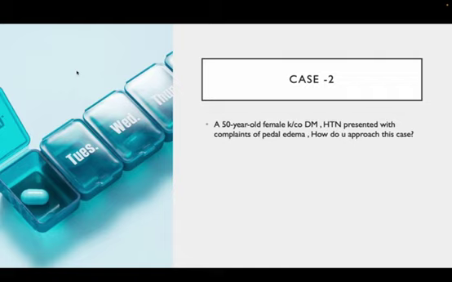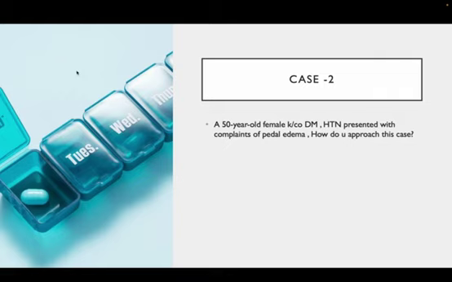A 50-year-old female, known case of diabetes mellitus and hypertension, present with complaints of pedal edema. How do you approach this case? This is a straightforward case: a 50-year-old female walking into the clinic with pedal edema, who is a known case of diabetes mellitus and hypertension.